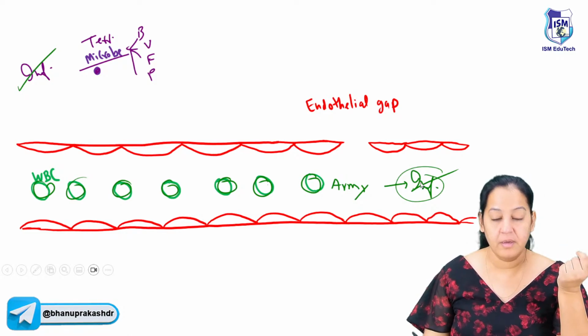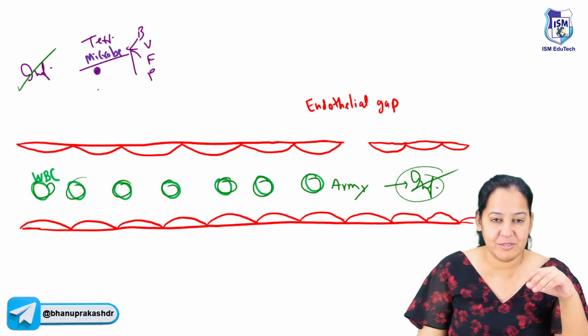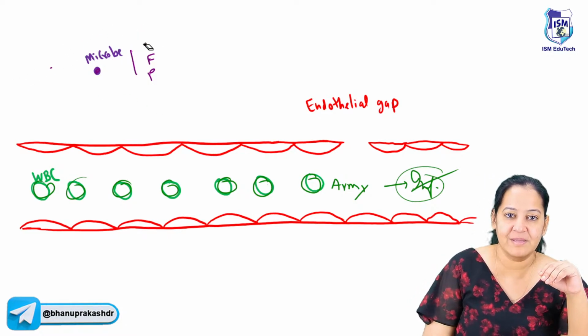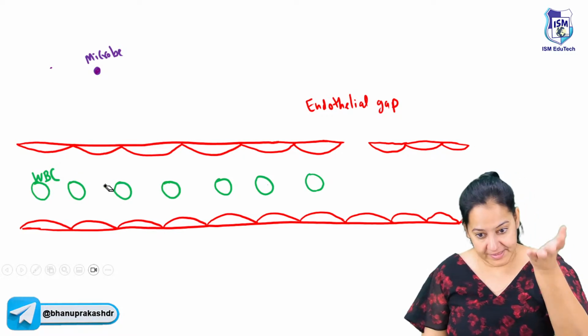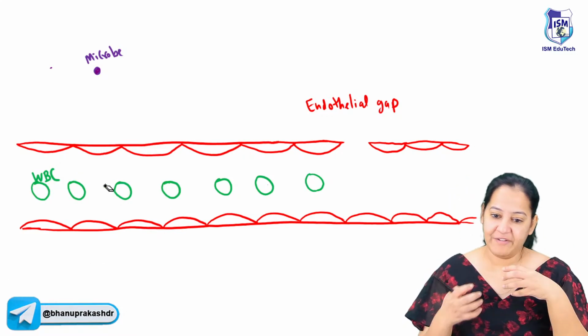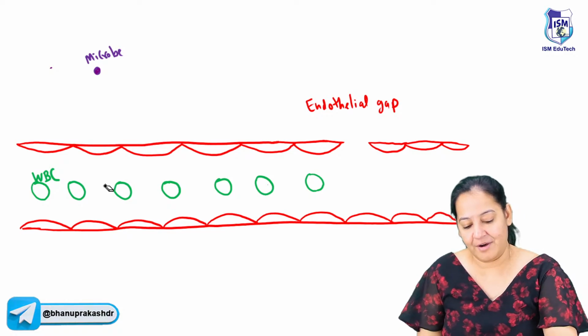What is the problem? The problem is that one is extravascular, one is intravascular. You can see the microbe is present outside the blood vessel. Can you see where the microbe is? It's outside the blood vessel. And where is the army? The army is inside the blood vessel. How can they fight with each other if they can't meet? You have to meet them. So how will they meet? Say, ma'am, there are two possibilities.